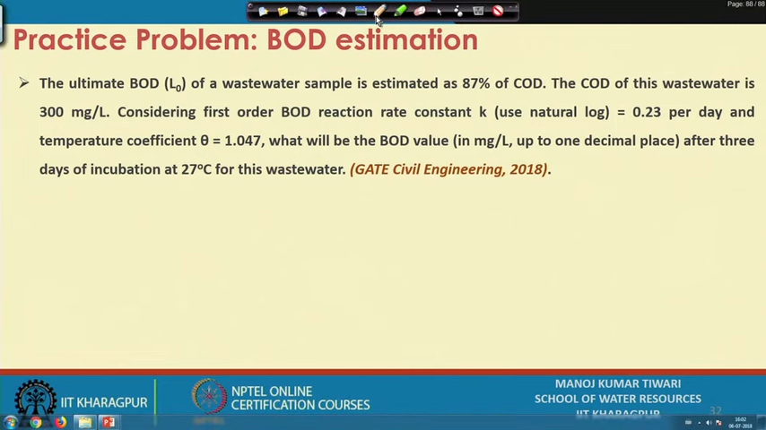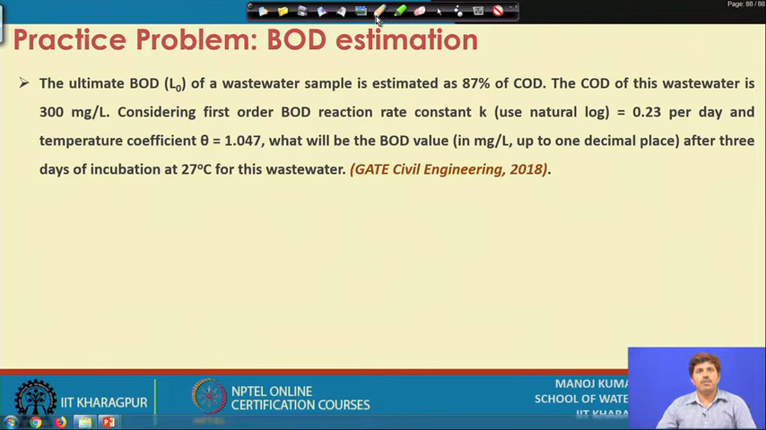Almost every year there will be some questions from this BOD part. The questions are simple, not very complicated. Let us see this question, which is from this year's GATE civil engineering paper. The ultimate BOD of a wastewater sample is estimated at 87% of COD. The COD of the wastewater is 300 milligram per liter.